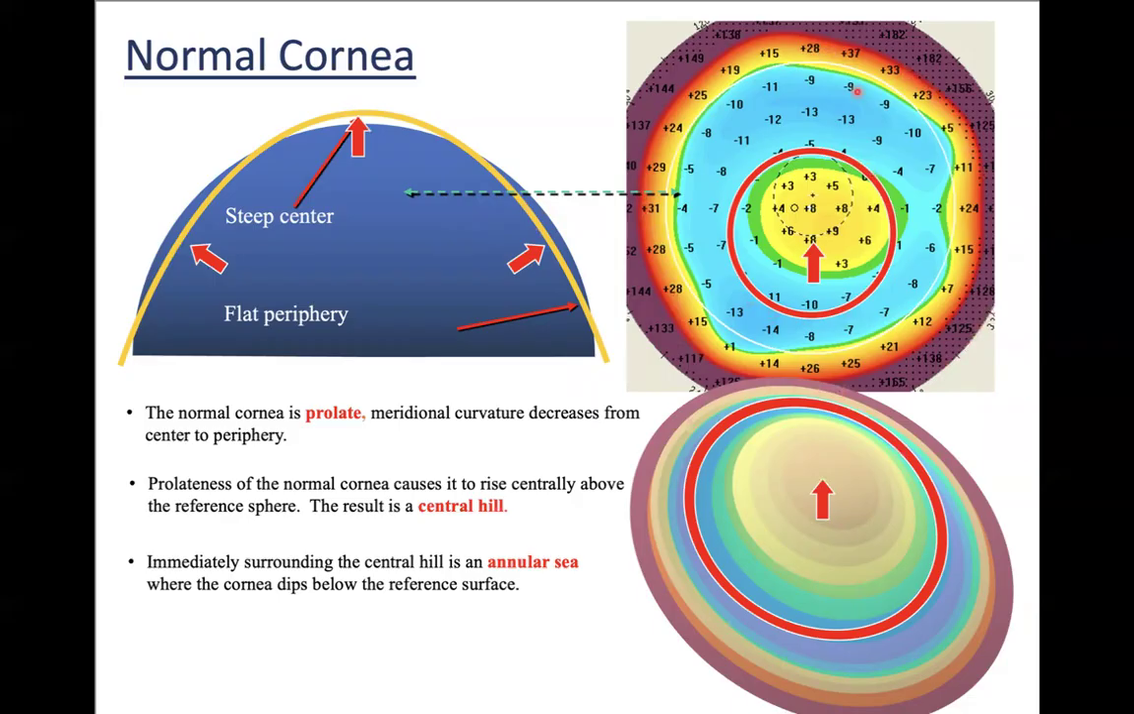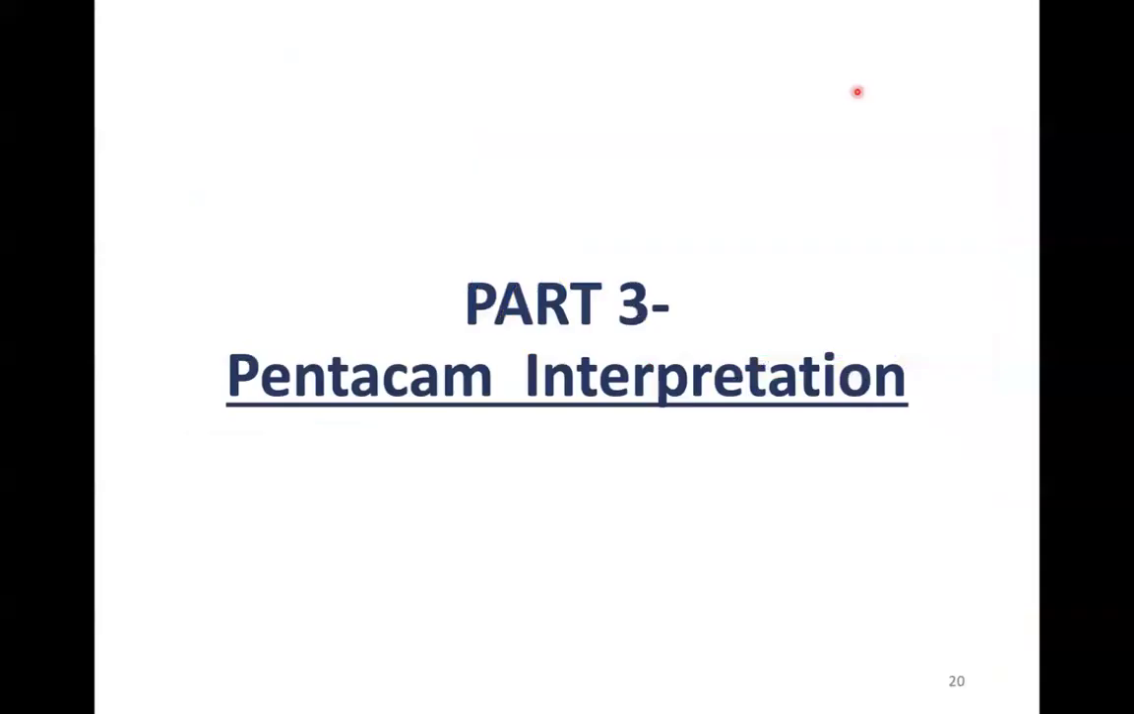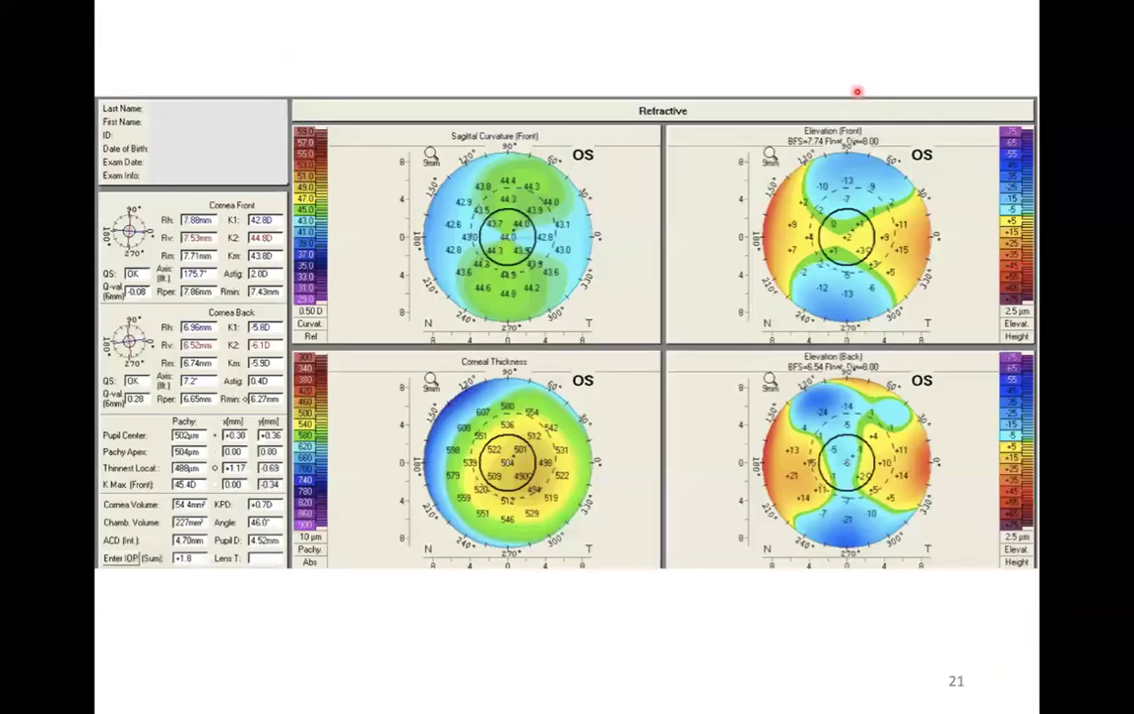I hope that I could make this part simple, because we will need all of this when we are doing the Pentacam interpretation. So for the Pentacam interpretation, this is the 4-map refractive, which we usually see. So where do we start the reading? Don't jump immediately into the map. This portion where all the numbers are, we will start from here.